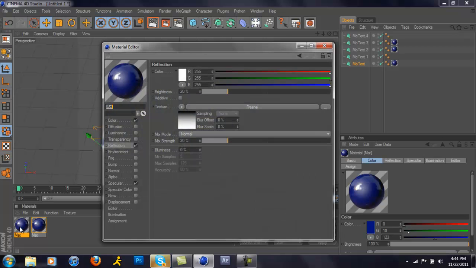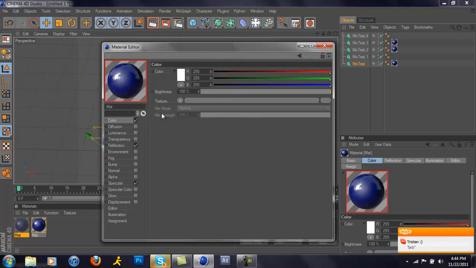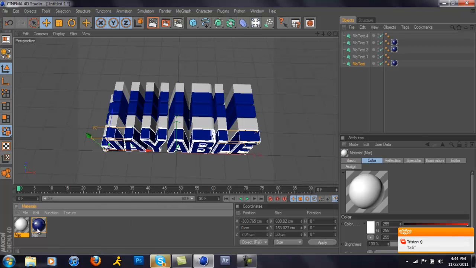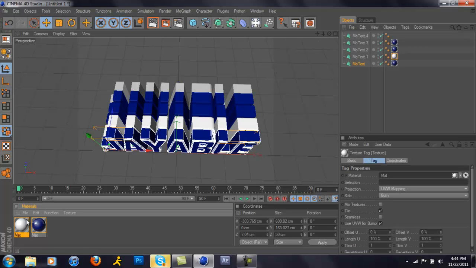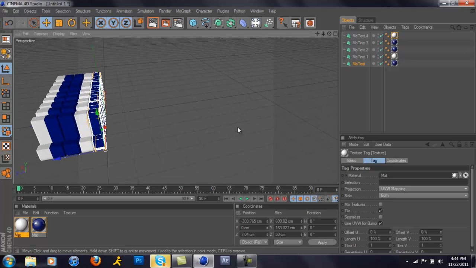So then you want to click on your new one. Then you want to click the color and make it white. In this case, you can make it whatever color you want, but I'm just going white because that's what I used before. So then there you go, there's white. So that's pretty much how to make my text.